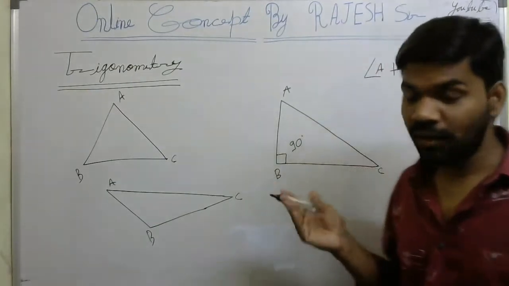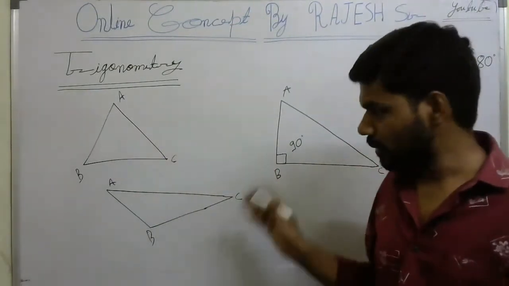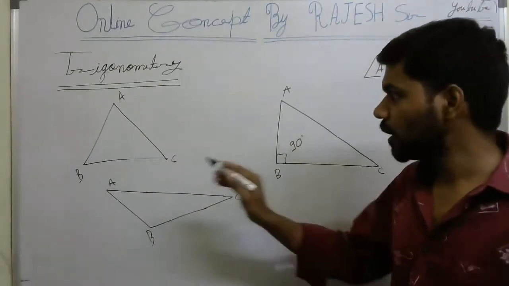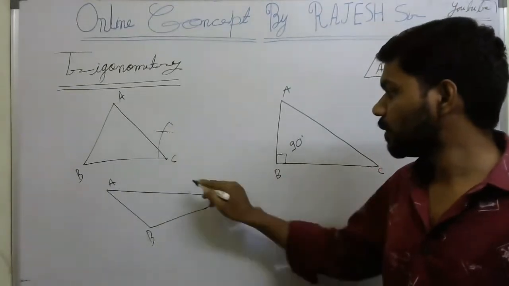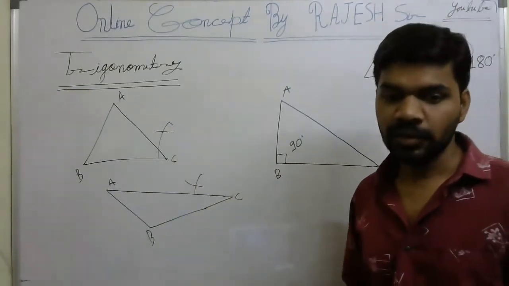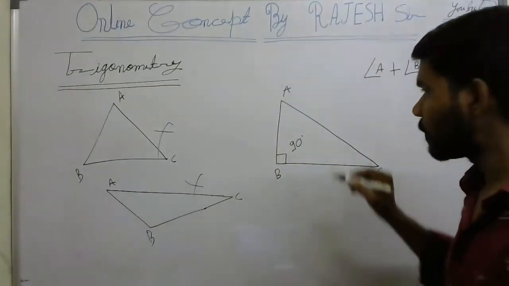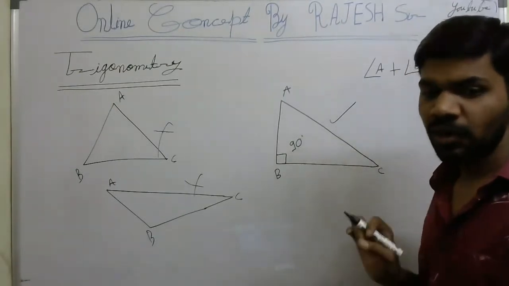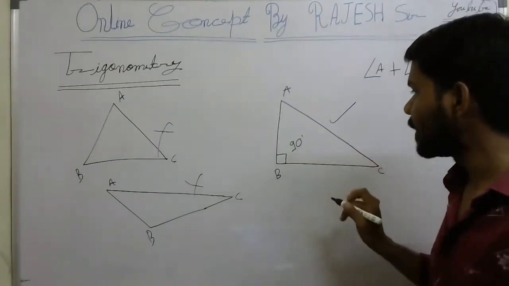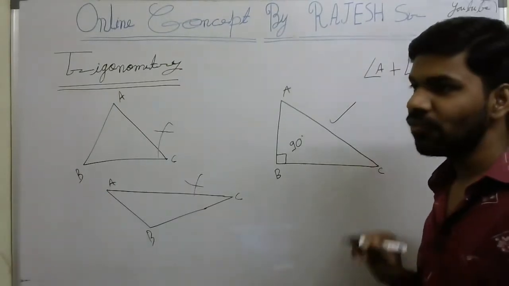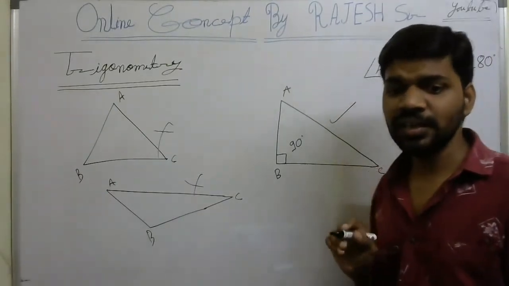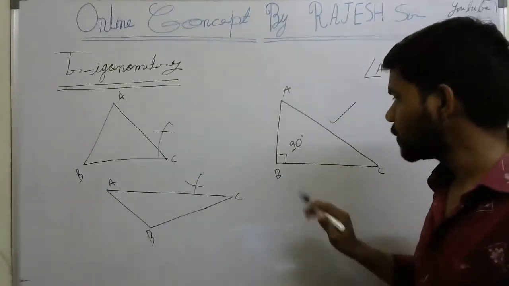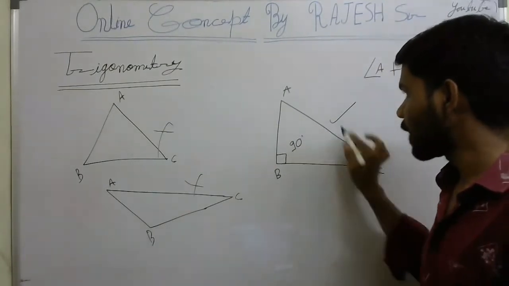So can we learn all the triangles in trigonometry? No, we will not learn this type of triangle. We will learn only a special type of triangle, which is this. The name is right angle triangle, because in this triangle one angle is a right angle. The meaning of right angle is that one angle must be 90 degrees. So in this triangle one angle is 90 degrees, so this is the right angle triangle.